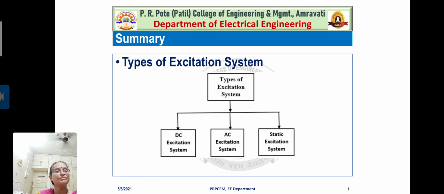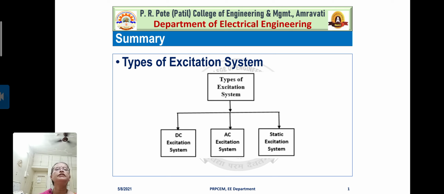This is what I am expecting. It is totally dependent upon the MCQ paper setter, but these may be the probable questions which may be asked on the types of excitation system.